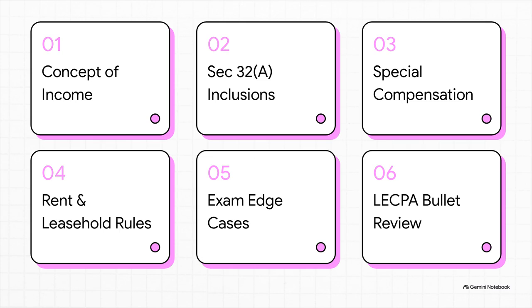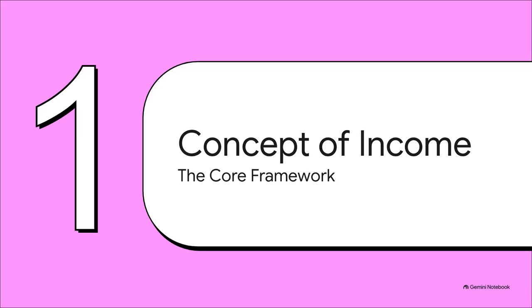We've got 1. The concept and requisites of income. 2. Section 32A, gross inclusions. 3. Forms of special compensation. 4. Hacking rent and leasehold rules. 5. Influencers, partners, and illegal gains. And 6. A quick LECPA bullet review. Let's get to it. Section 1. Concept and requisites of income.